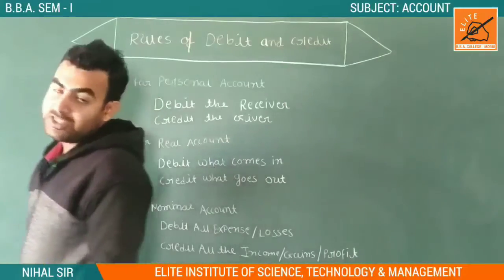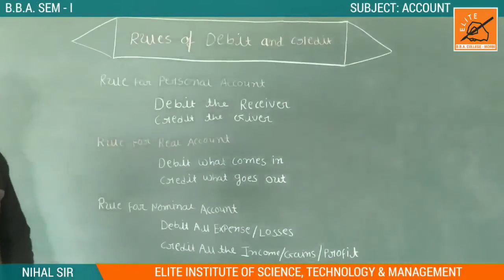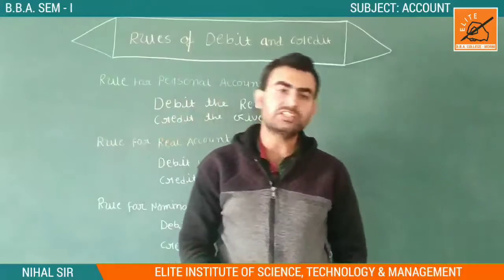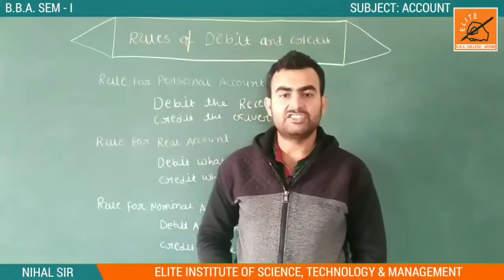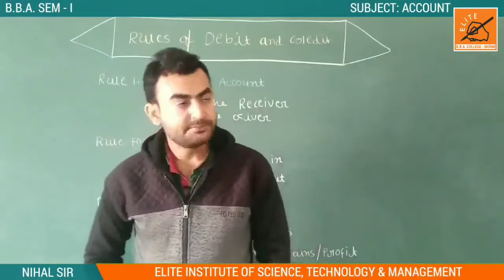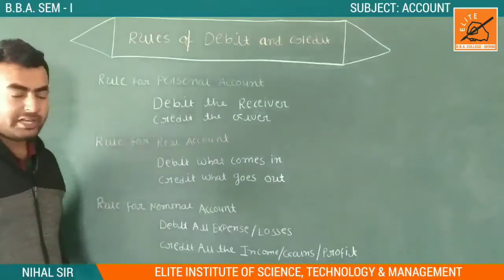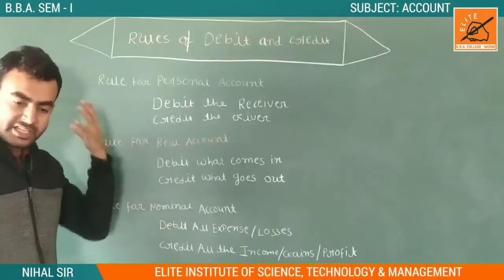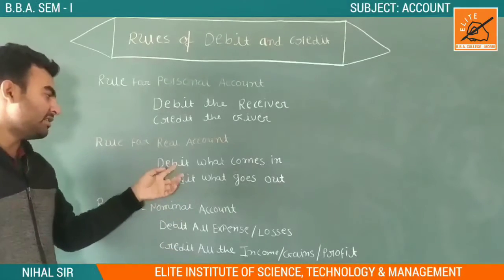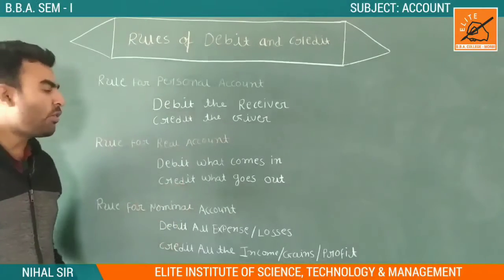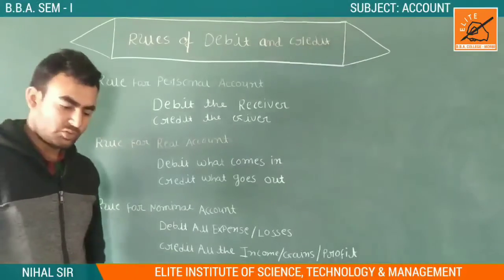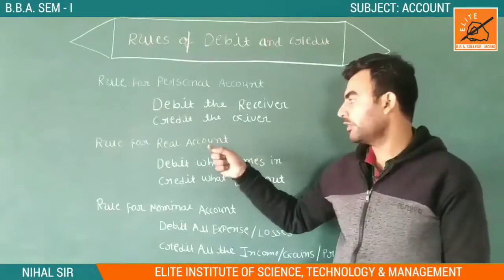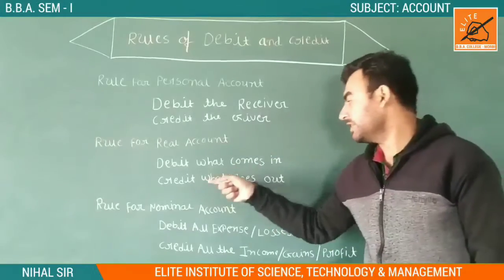Now our second rule is the rule for a real account. In the real account, what are we doing? We consider all the accounts related to goods and all the accounts related to our assets. So in the rule for a real account, debit is what comes in, in the form of goods or in the form of assets. It comes into the debit side, and credit is what goes out. So we credit the thing which goes out. So what is the rule for a real account? Debit what comes, credit what goes out.